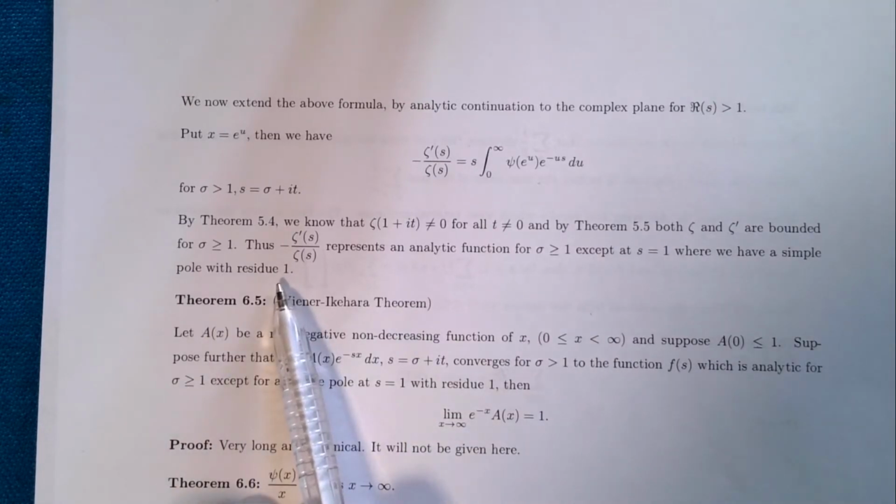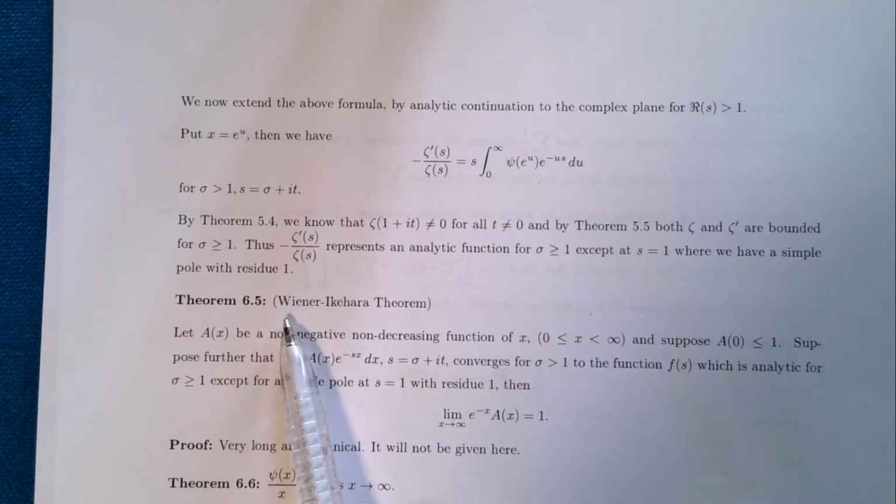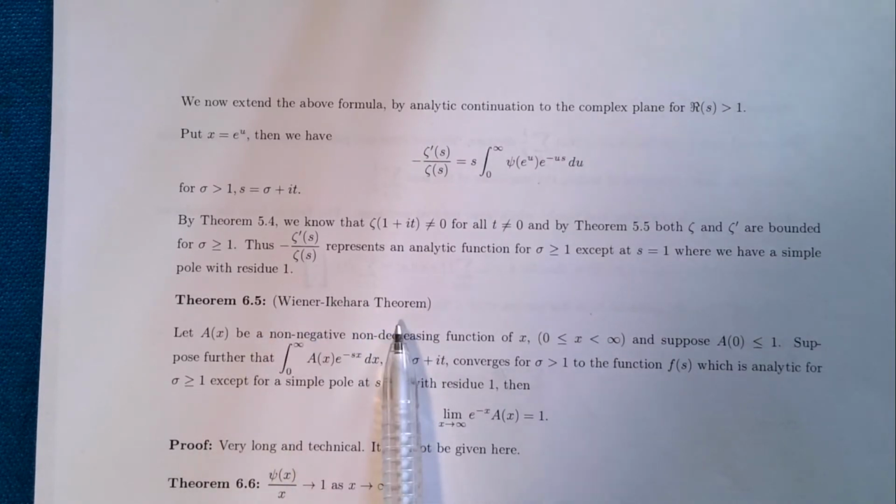So I'm now going to state without proof this rather interesting Wiener-Ikehara theorem, which, if you look at the details, as we'll see, looks like it was just made for this particular situation.